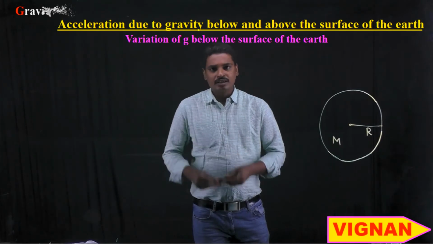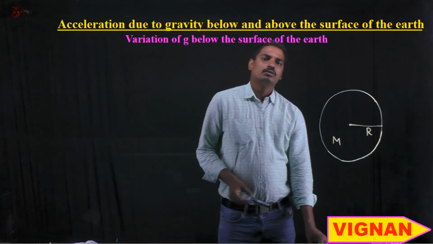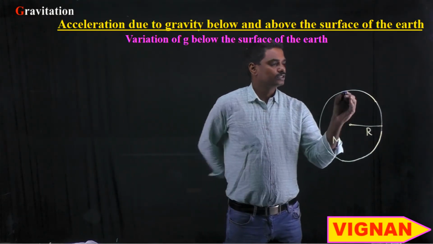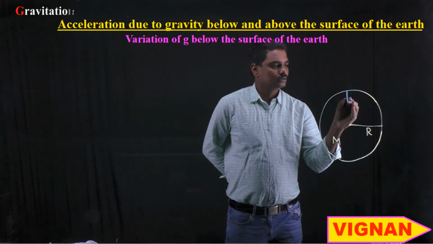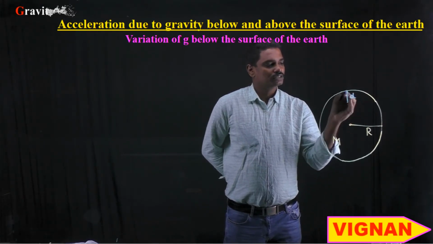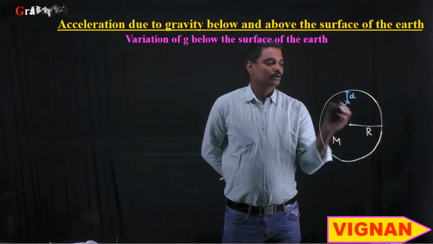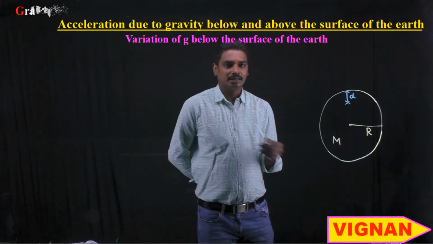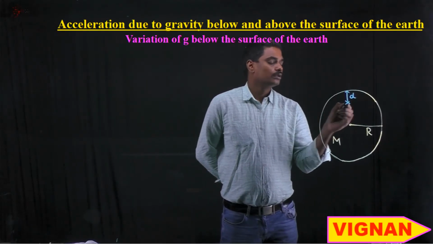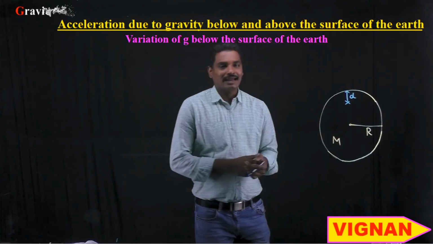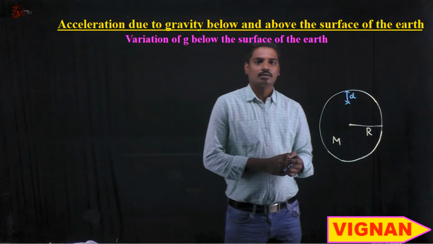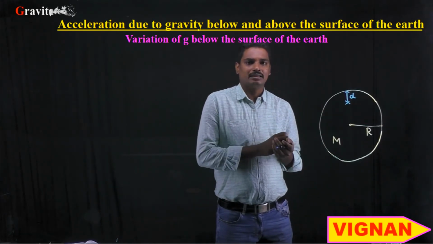Now if we go and place an object at a depth d from the surface of the planet, then what is the acceleration due to gravity? That we need to calculate.